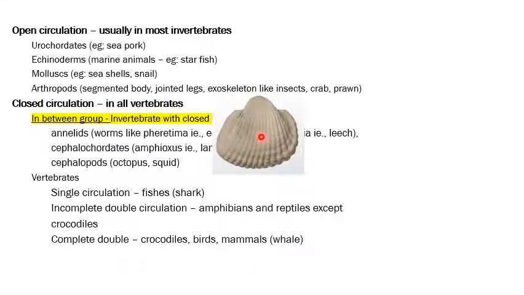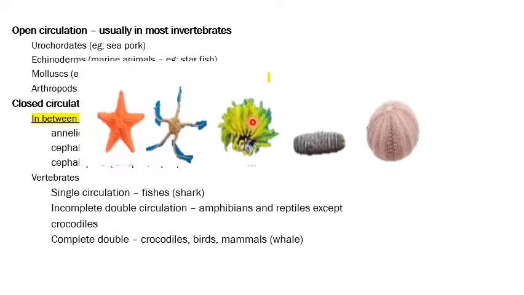This is a seashell. The seashell comes under the mollusk, and hence it will have open circulation. So these all belong to the echinoderm group. The starfishes. The brittle star, this is called a brittle star. This is a sea lily, this is a sea cucumber, and this is the echinoid. So all these things will come under the echinodermata.